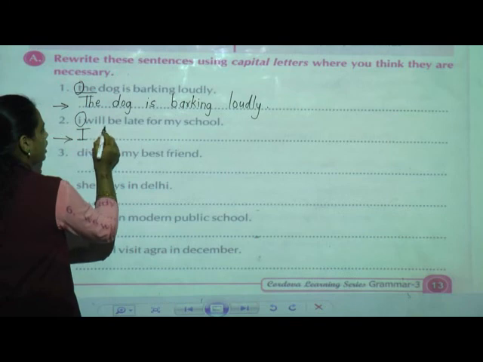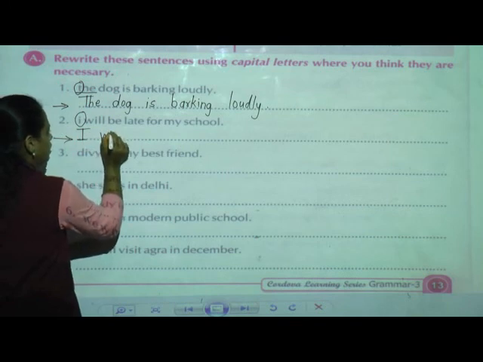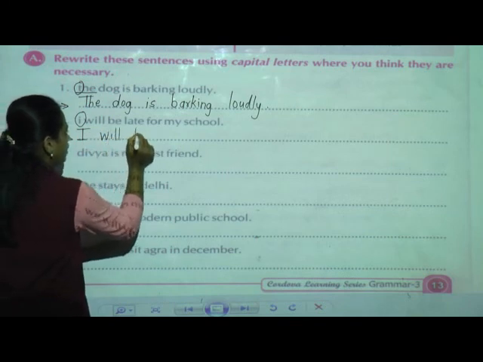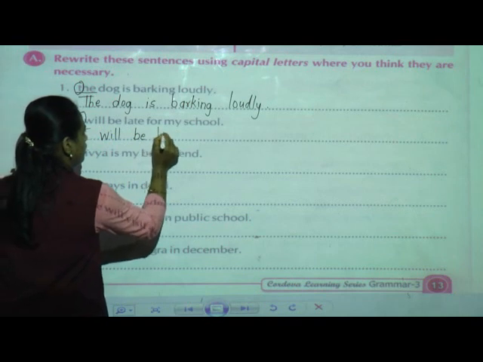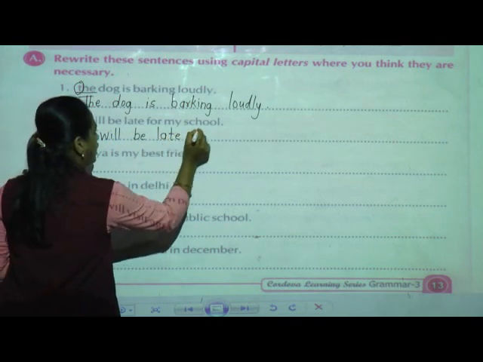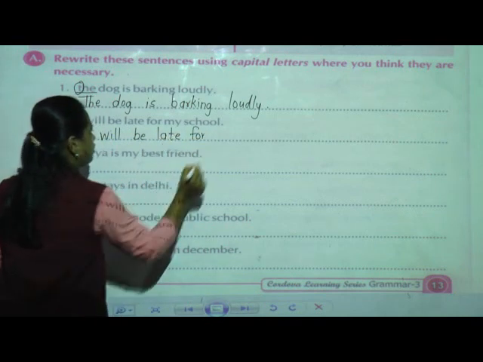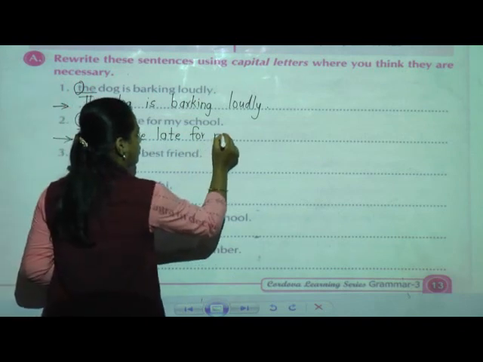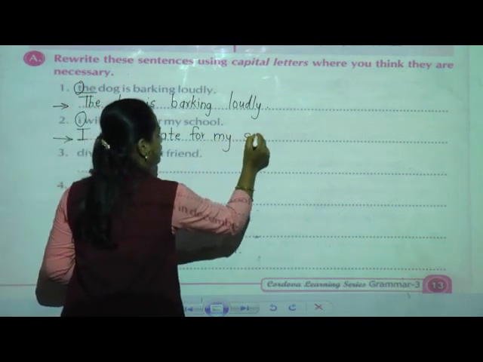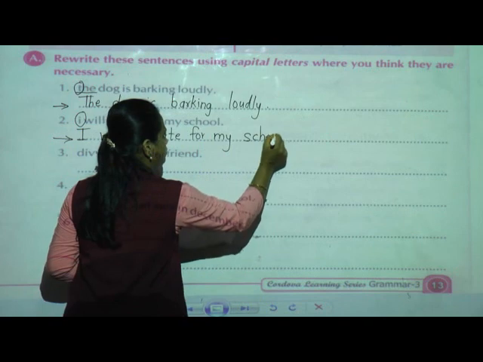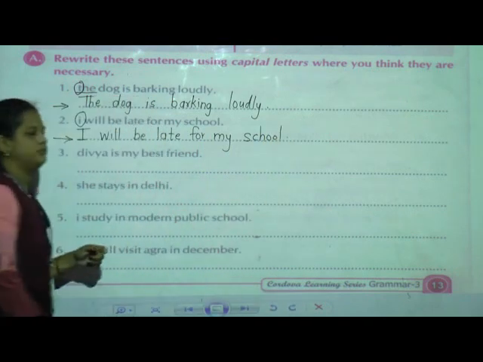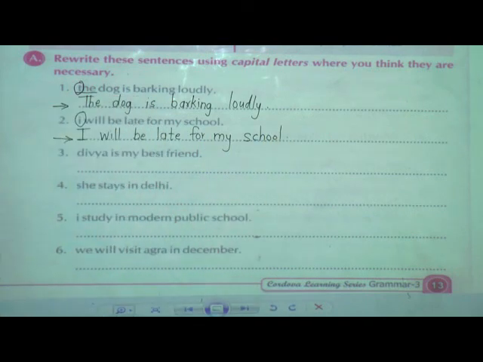Now remaining we can write as it is in the small letter. I will be late for my school. Full stop. Okay.